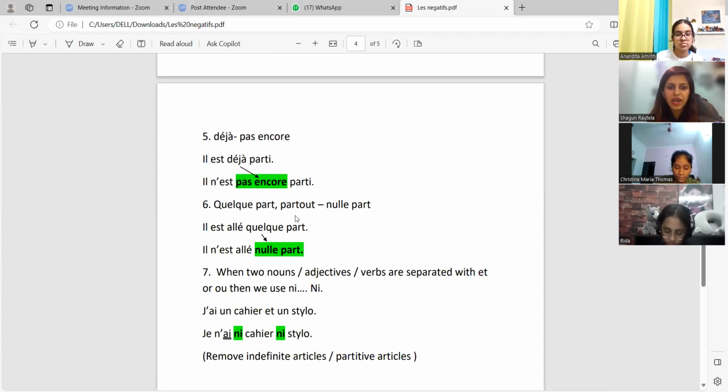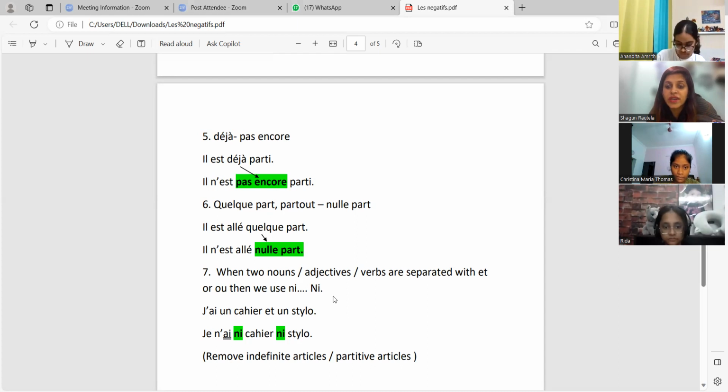Okay, then next we have quelque part and partout. Quelque part is somewhere, partout is everywhere. So anything, somewhere or everywhere. The negative is nowhere. So il n'est allé nulle part. Okay, so learn these words. The formation of all of them is almost the same. You just have to learn the negative words. The positive is already given. What is the negative of that? Okay.